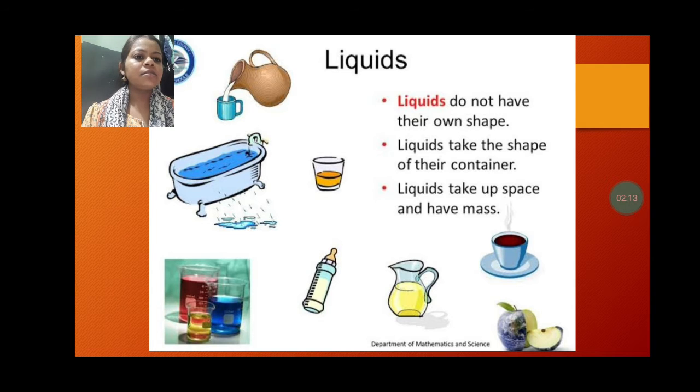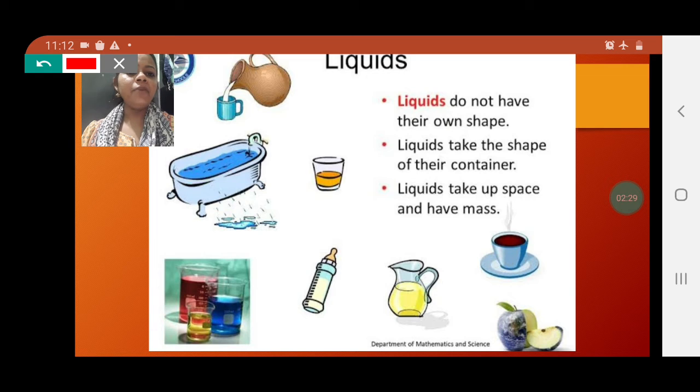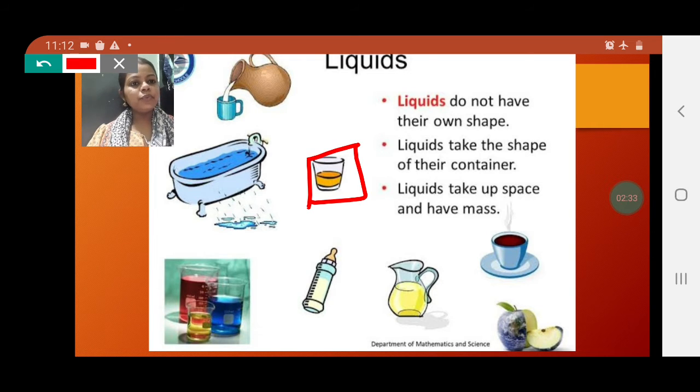Next, liquids take up space and have mass. Obviously, if we are filling the cup with water, it is heavy, and some space is taken. Just think, here you can see a half filled glass. If you wanted to fill more water in this glass, you can.